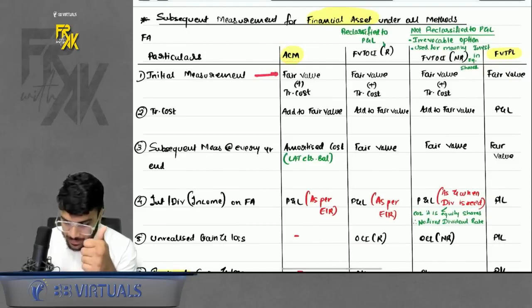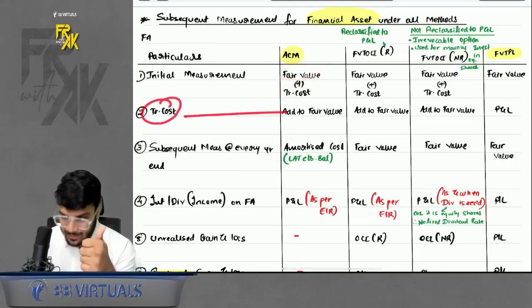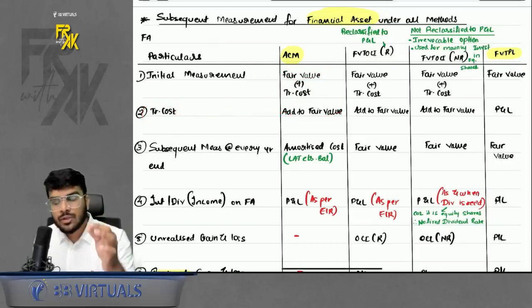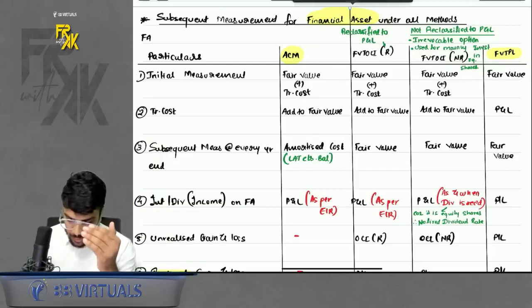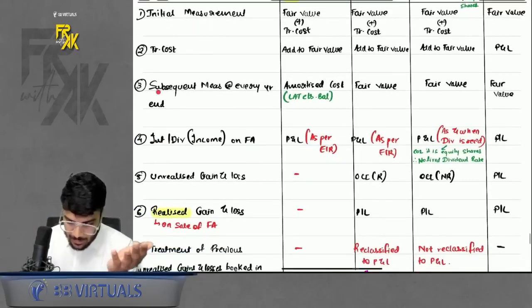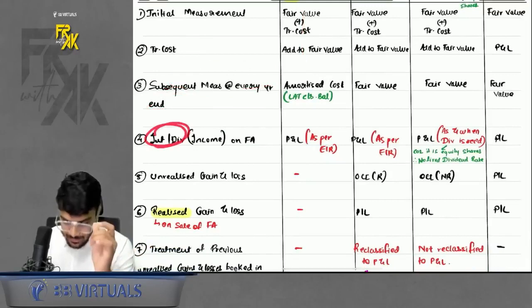ACM method. Initially recorded at fair value plus TC. That is, TC is getting added to fair value. Why? Because you want to capitalize it and book it over the period of the loan, by way of EIR. Subsequent measurement in ACM method happens at amortized cost. Interest and dividend, that is the column of EIR.